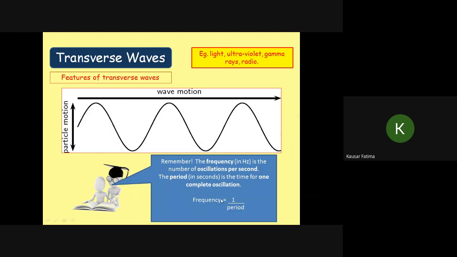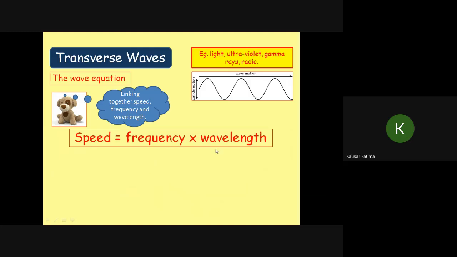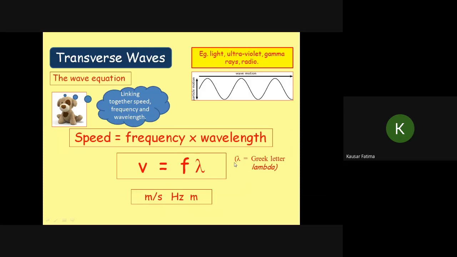So now frequency is reciprocal of the time period. Frequency is the number of oscillations per second, and time period is measured in seconds. So one complete oscillation and the time. So frequency is 1 upon that time period. Now we will link the equation. Which quantities we are going to link? Speed, frequency, and wavelength. The speed is equal to frequency into wavelength. V is equal to f lambda, V in meter per second, frequency in hertz, wavelength in meter.